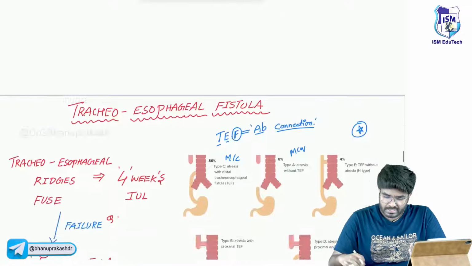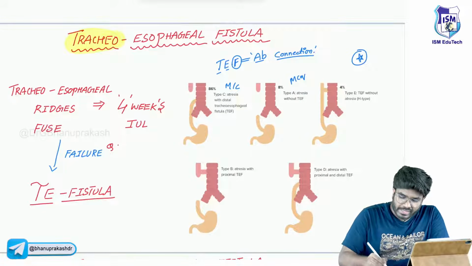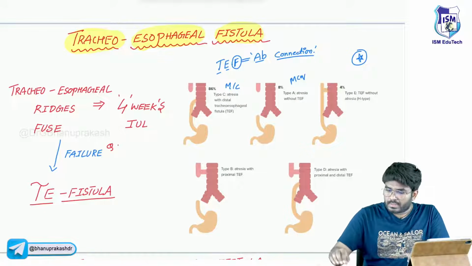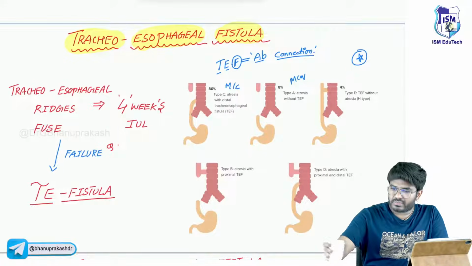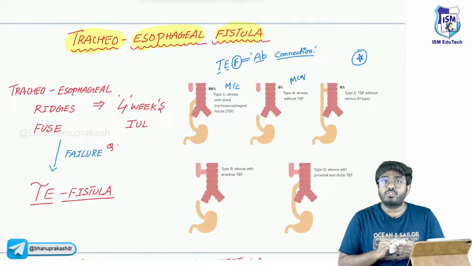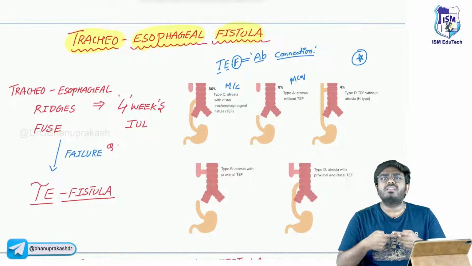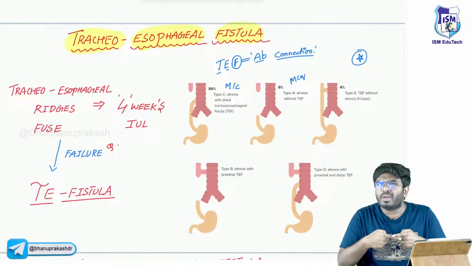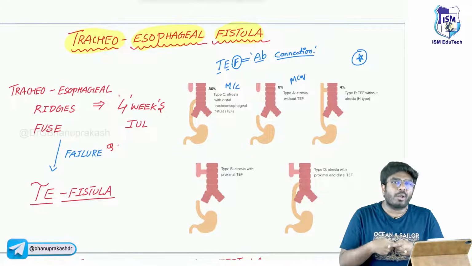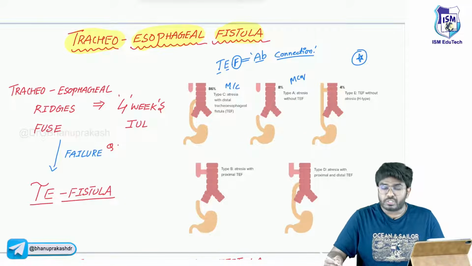After this, the second congenital anomaly that I want you to know is the tracheoesophageal fistula. Do you have any idea about it? Let's make it as simple as possible. The name itself is there. There is an abnormal connection. What exactly is a fistula? A fistula is an illegal or abnormal connection. There shouldn't be any connection, but if there is some abnormal connection between two hollow structures or two cavities, then it is called a fistula.